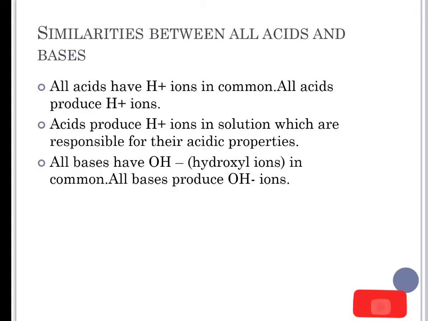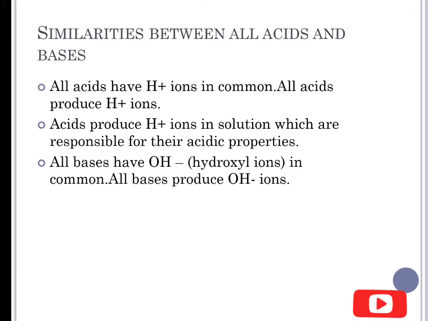Now let us know the similarities between all the acids and all the bases. You see, all acids have hydrogen ions in common. That means all acids produce hydrogen ions. As acids produce hydrogen ions in the solution, they are responsible for their acidic properties.